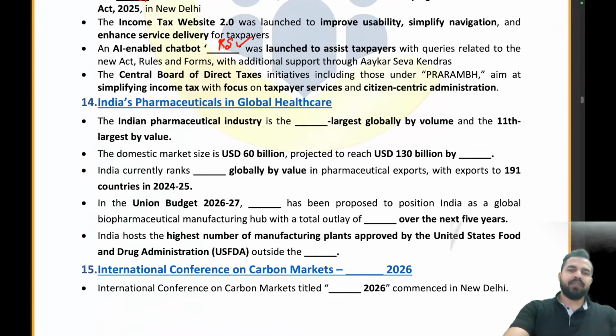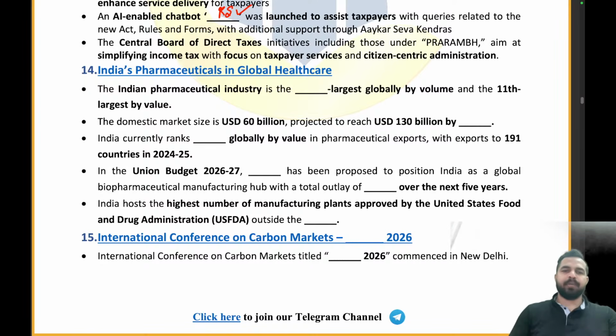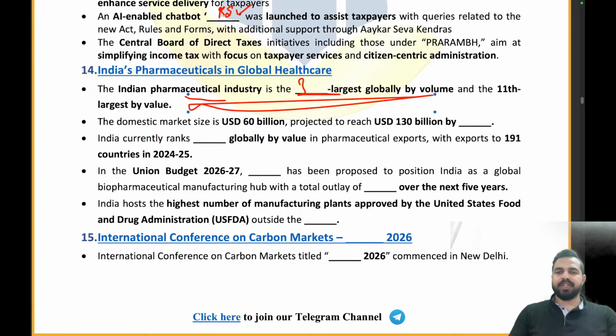Clear everyone? So the Indian pharmaceutical industry is the third largest globally by volume, 11th largest by value. $60 billion present market size. It is projected to reach what value? USD 130 billion by which year? 2030. That is the right answer.